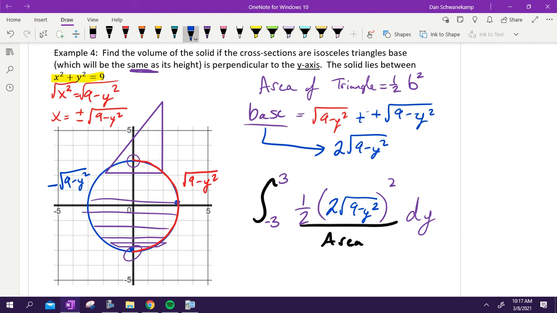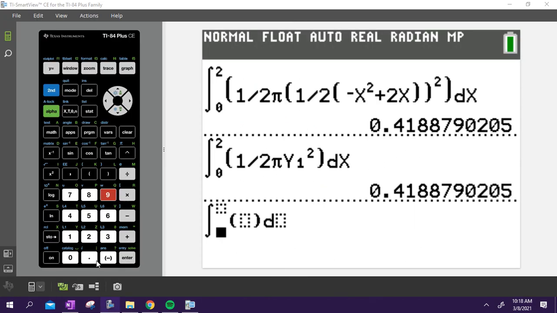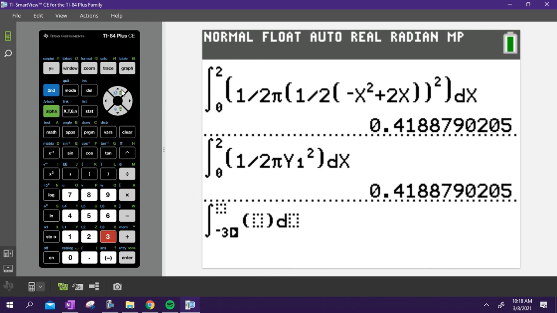Now all I got to do is type it in. Take a second and type that in. Typing it in, we're going from -3 to 3. This is a dy problem, but you can just use dx and it works just the same. Okay, so you don't have to get worried about that. But -3 to 3, my formula was 1/2.